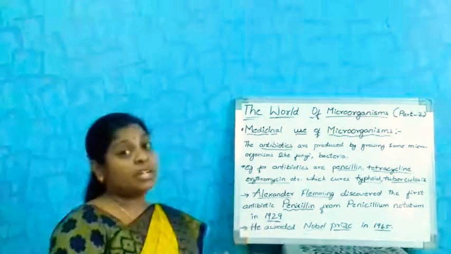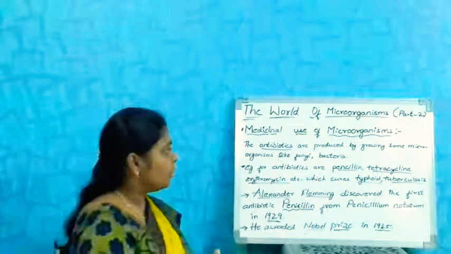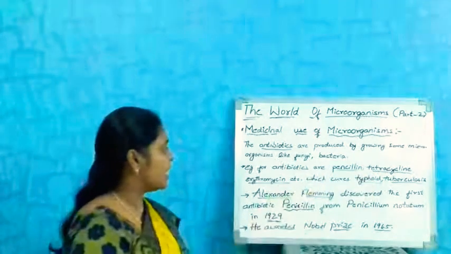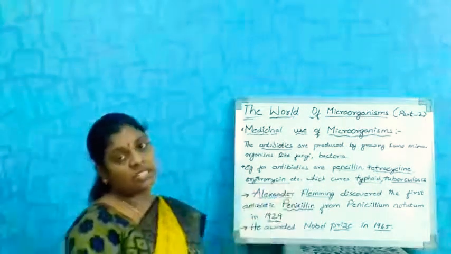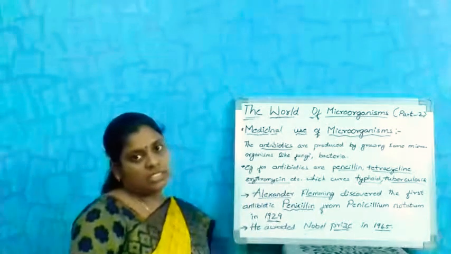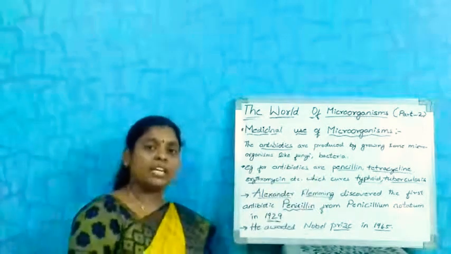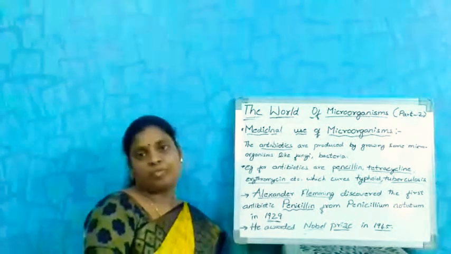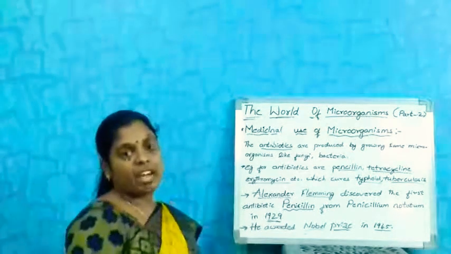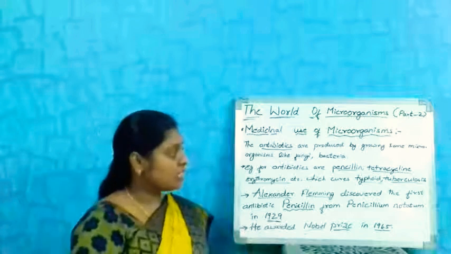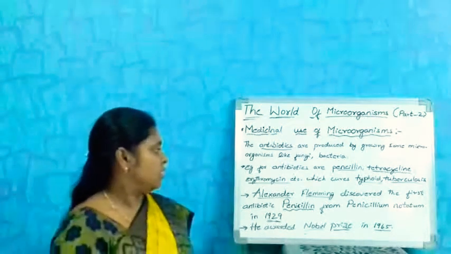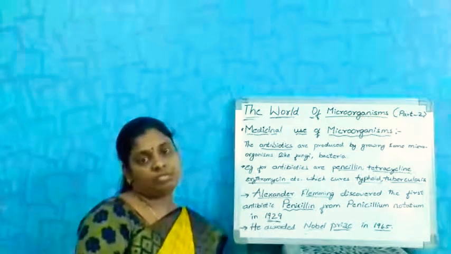Examples of antibiotics are penicillin, tetracycline, erythromycin. These are used for curing many bacterial infections like typhoid, tuberculosis, etc.